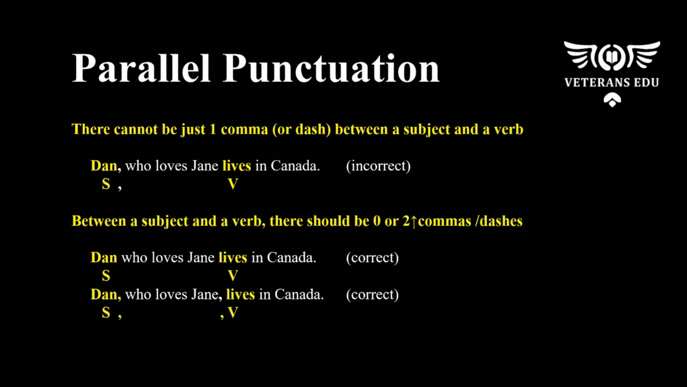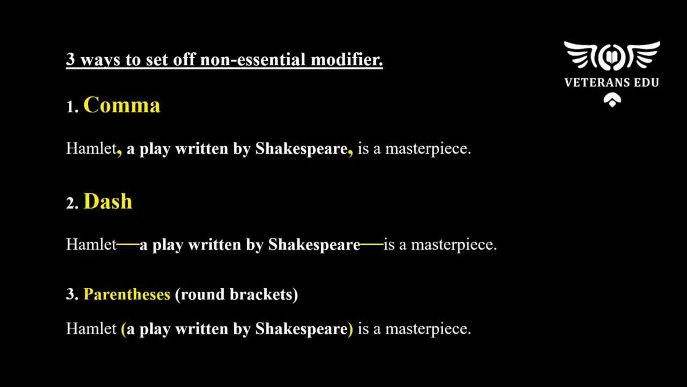And we've also learned that when we open a modifier with a comma, we close with a comma. When we open a modifier with a dash, we close it with a dash. And when we open a modifier with a bracket, we close it with a bracket.